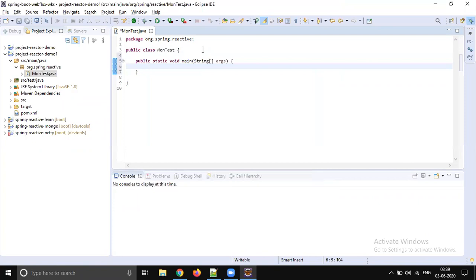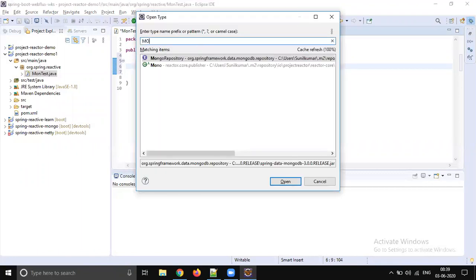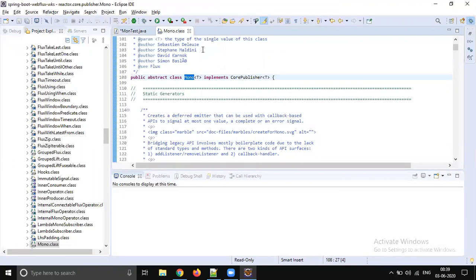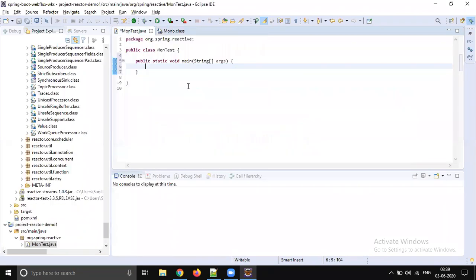So let's start playing with Mono first. Let's create a simple Mono object. But before that, I would like to show you the Mono class code. It is an abstract class. Can we create an object for an abstract class or not? No, it's not at all possible. In Java, abstract classes and interfaces cannot be instantiated. So to create an object for this Mono, what should we do? We should call static methods.